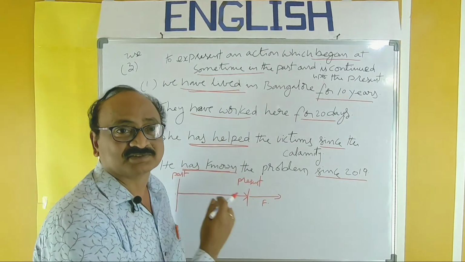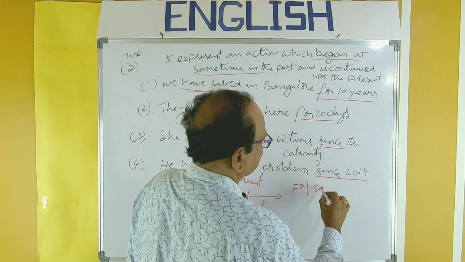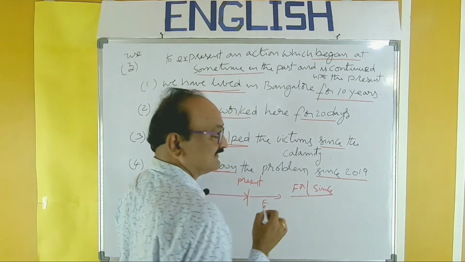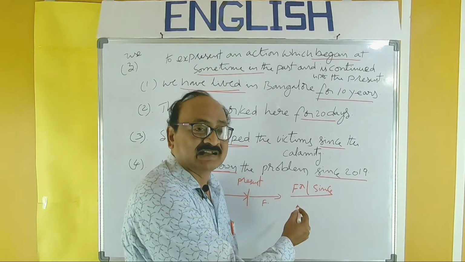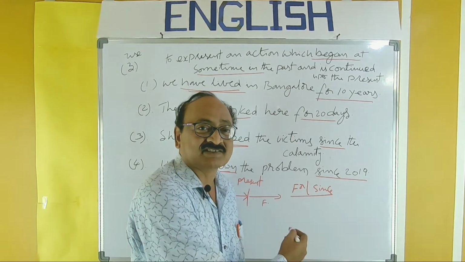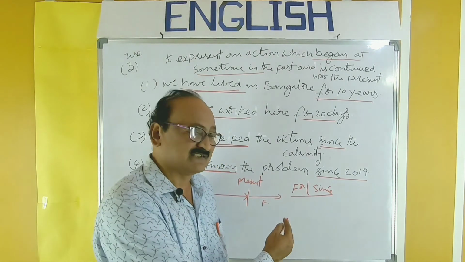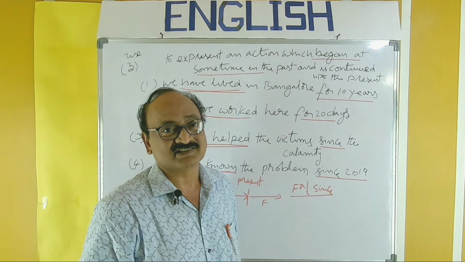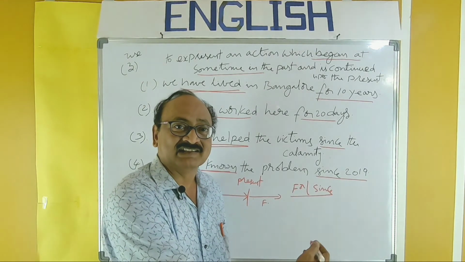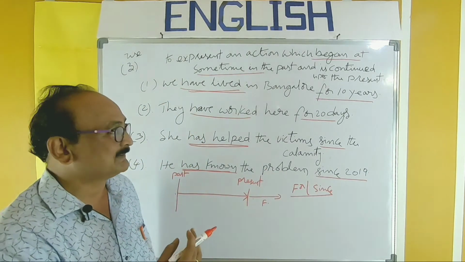And in using this tense, we have to use for or since, particularly for or since. For is used with a period of time and since is used with a point of time, and we will discuss these things in the next tense, that is present perfect continuous, because usage of for and since is a must in present perfect continuous. I will explain that point in detail in the next video presentation. Anyway, one more point for the examination.